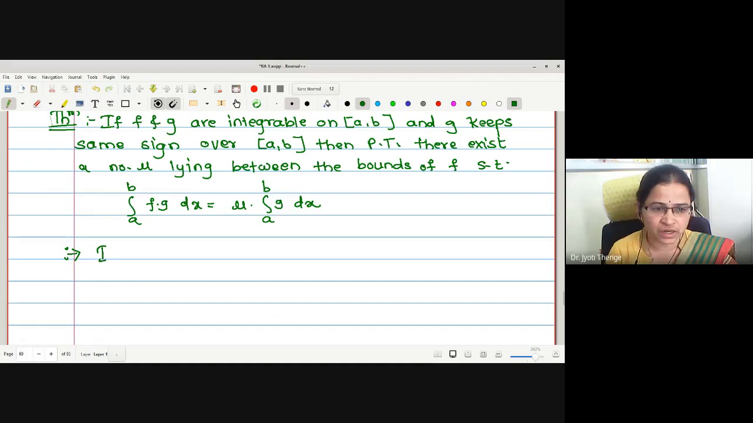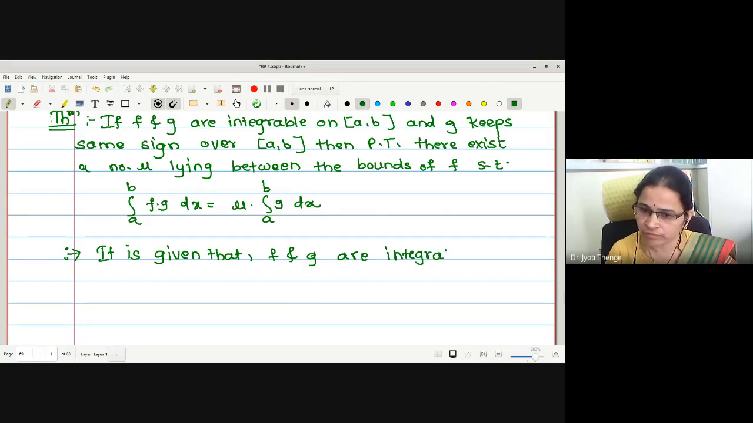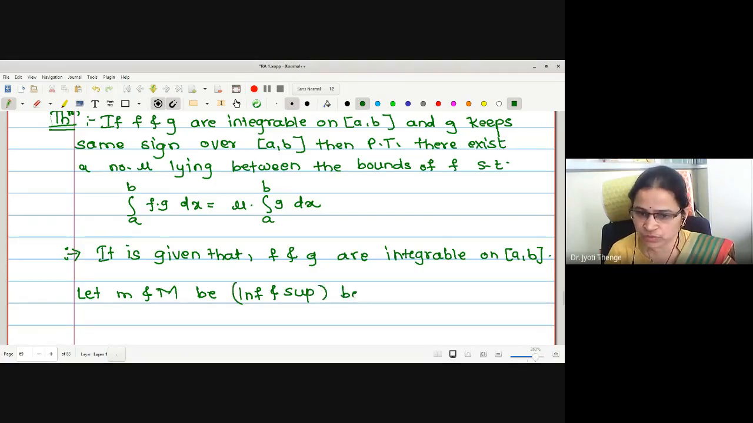Before that, I will write, it is given that both the functions are integrable. It is given that f and g are integrable on the closed interval ab. I will write the bounds. Let small m and capital M be the infima and suprema, or you can write simply bounds, of f.